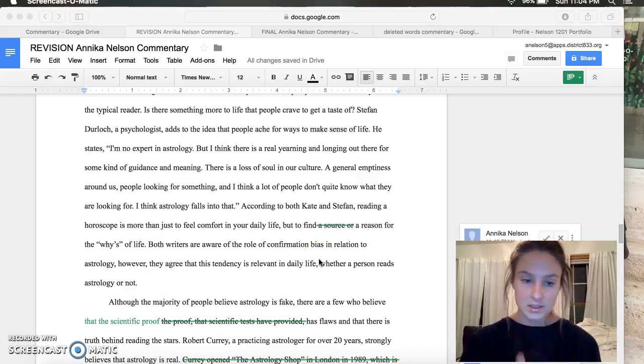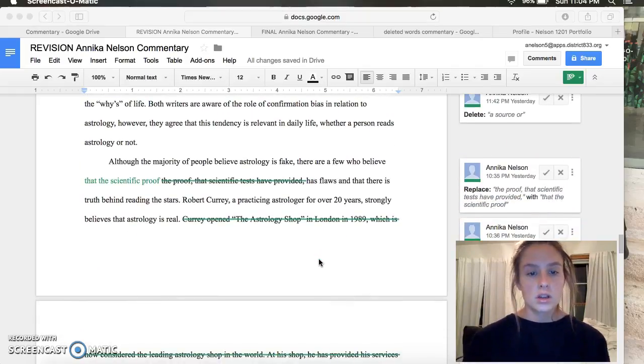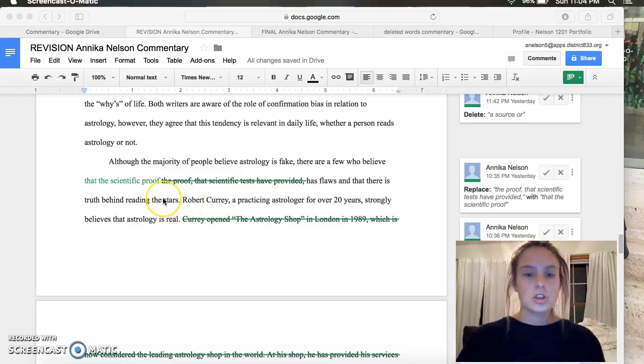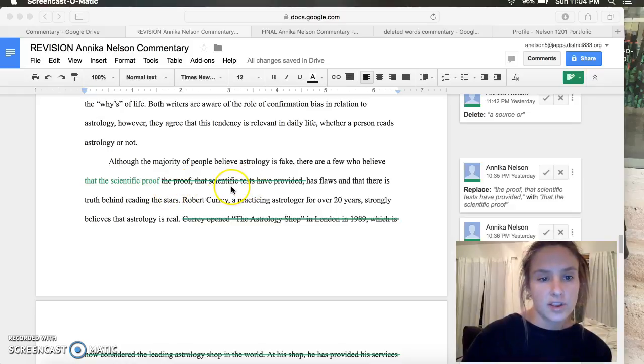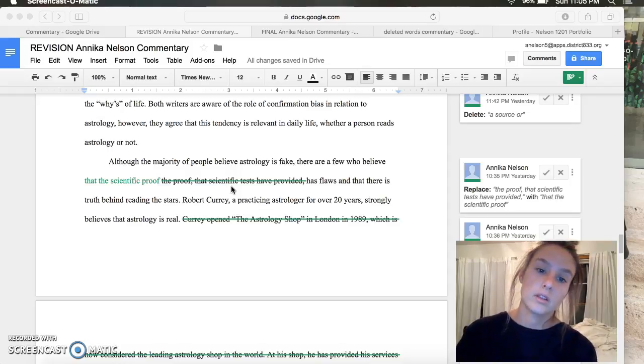Didn't need both options in there. Here I had a little bit of a sentence structure problem, and so I just simplified it down and took the suggestion from your edit thing.